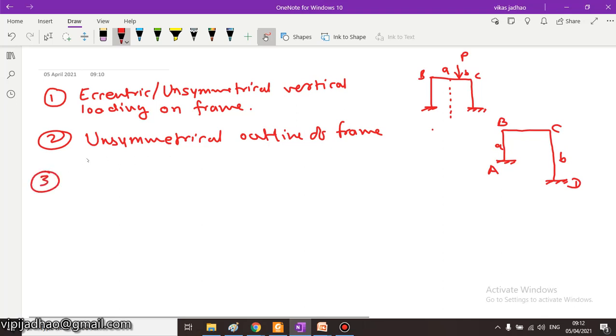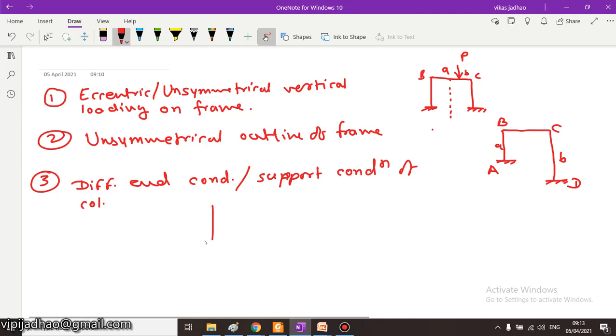The third condition for development of sway is different end conditions of the columns of the frame, that is, different end conditions or support conditions.